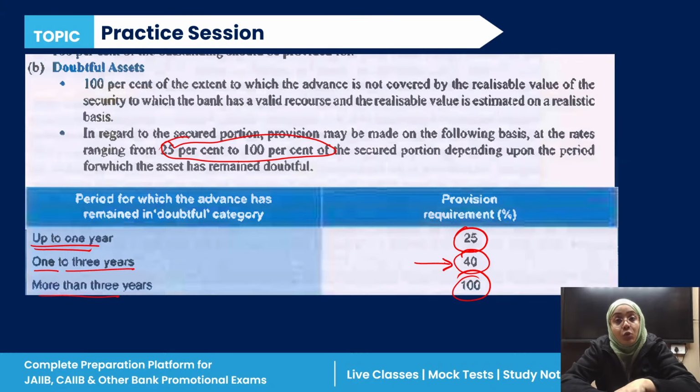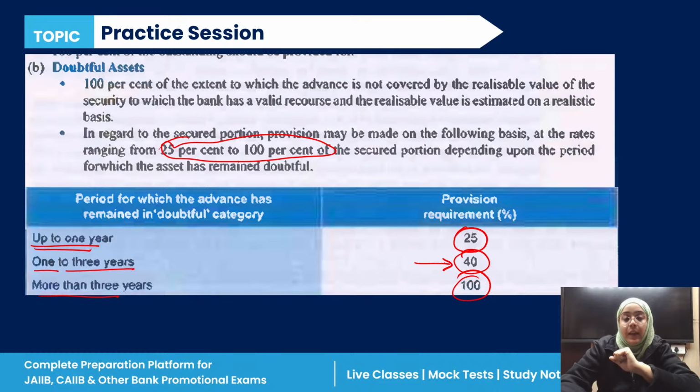For the secured portion, provisioning ranges from 25 to 100%: up to 1 year it is 25%, between 1 to 3 years it is 40%, and for more than 3 years it is 100%. Clear?